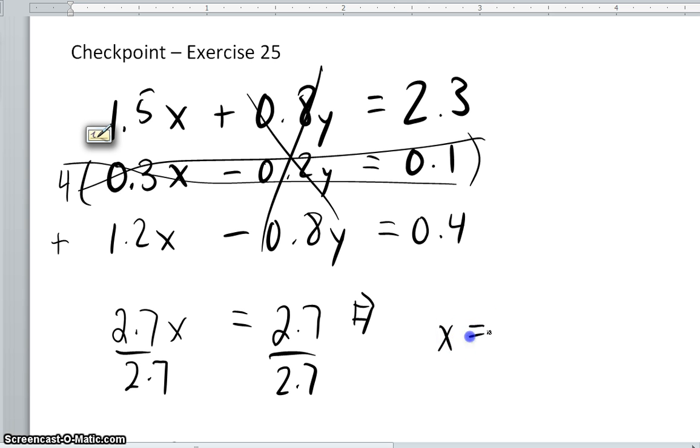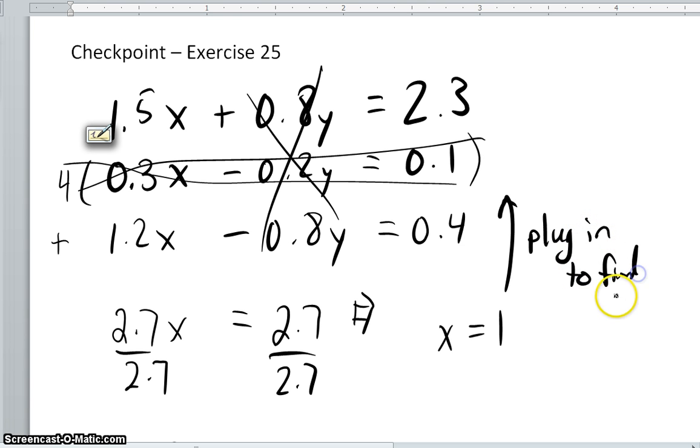So x is equal to 1. And you can plug that in to find y. Doesn't matter which equation I plug that into, but you can plug that into any equation you want to and find out what y is equal to. I can plug it into the first one. I can plug it into this one. I can plug it into this new one that I created.